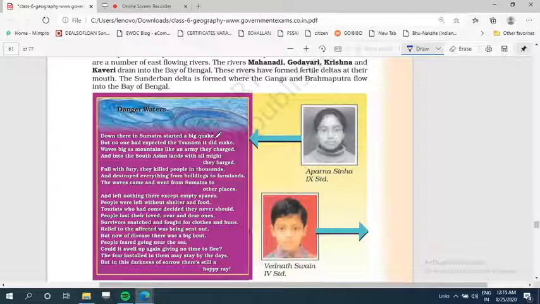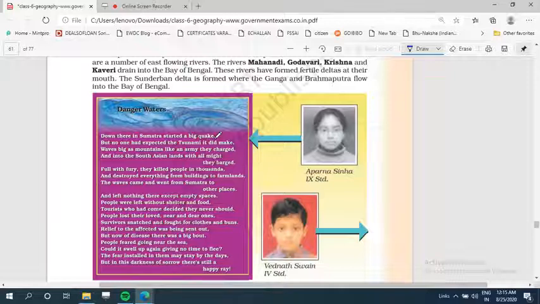So, this tsunami, which hit India also in the year 2004, originated in Sumatra, and from Sumatra it reached South Asia, and it caused a lot of damage.